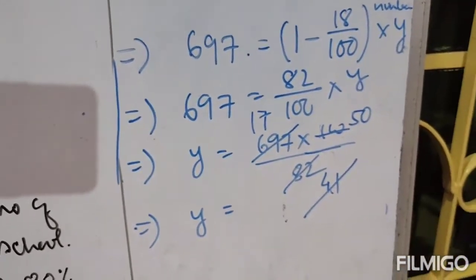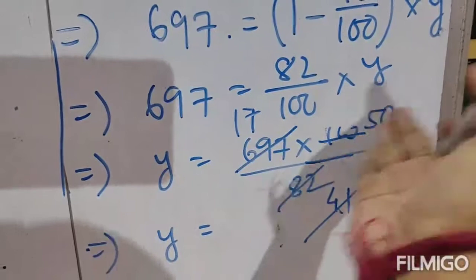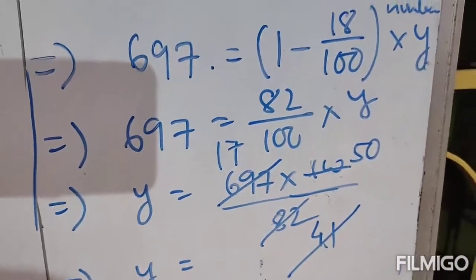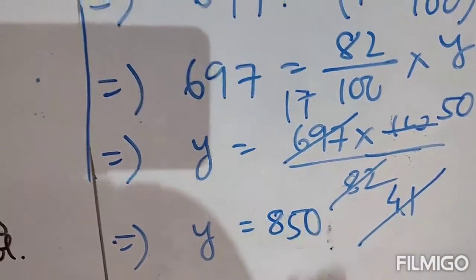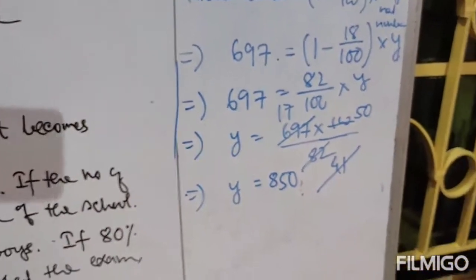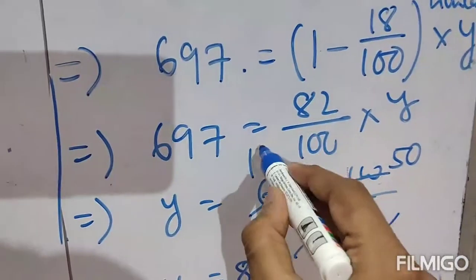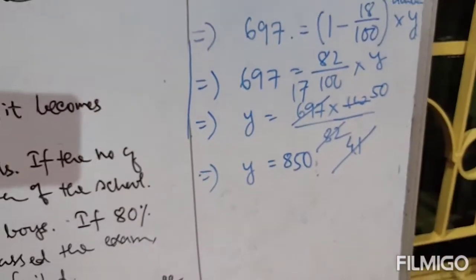Do it in your rough space. Divide 697 by 41. This will give you 17. Therefore 17 into 50 is 850. Clear? So your number is 850.